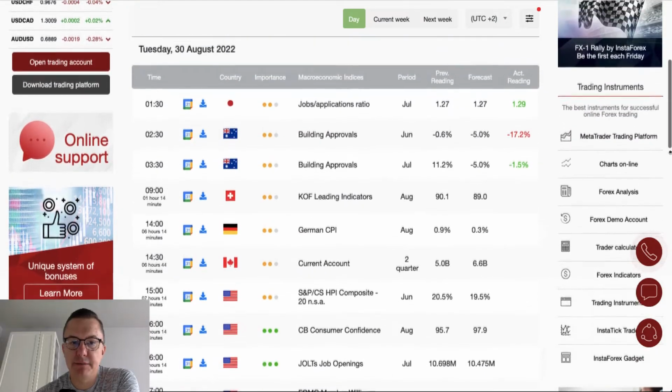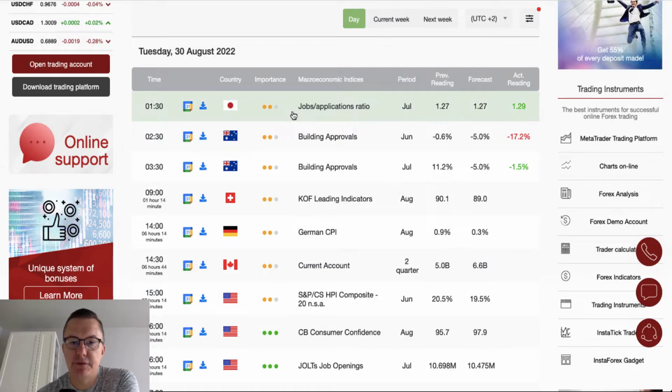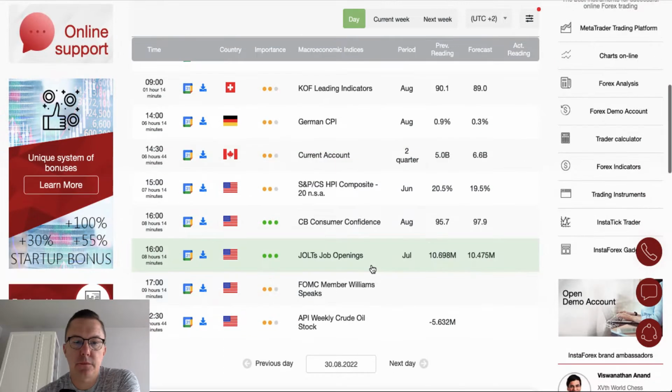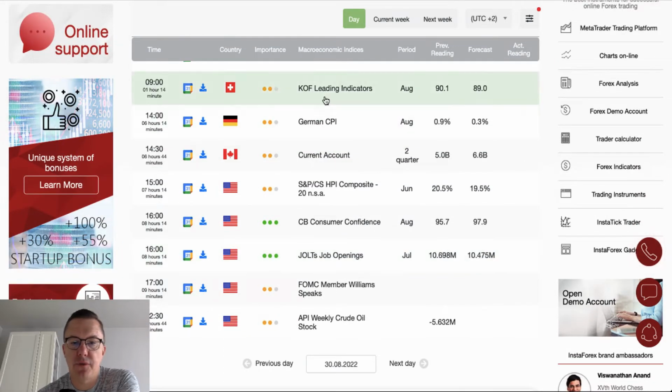Of course, some data had been published overnight, so we got data from Japan. The job applications ratio beat the expectations of 1.27 and it's right now at the level of 1.29. Building approvals from Australia dropped dramatically to minus 17%. During the London session, we have a KOF leading indicator from Switzerland, which is expected to drop from 90.1